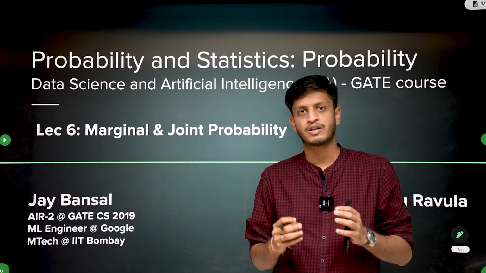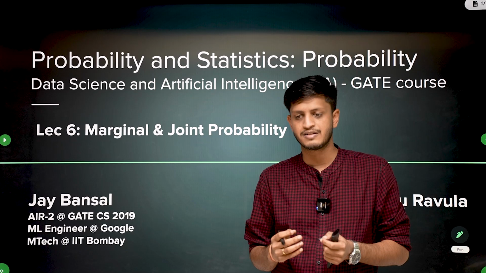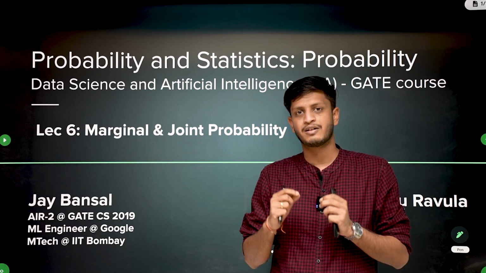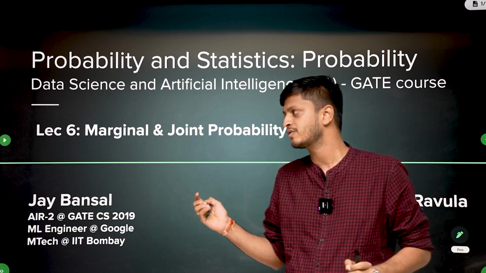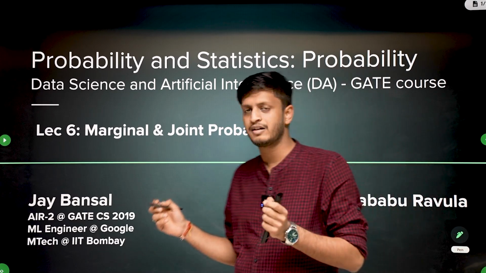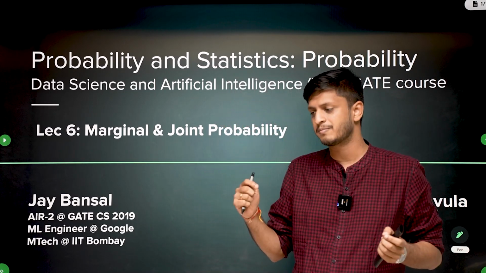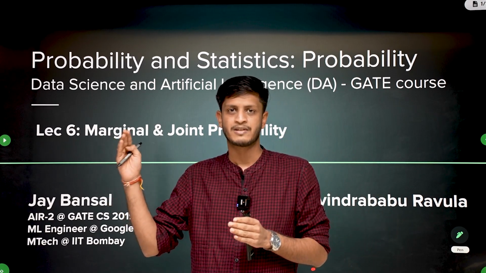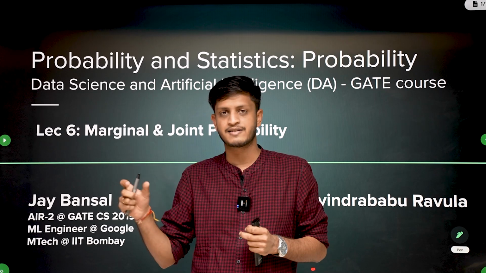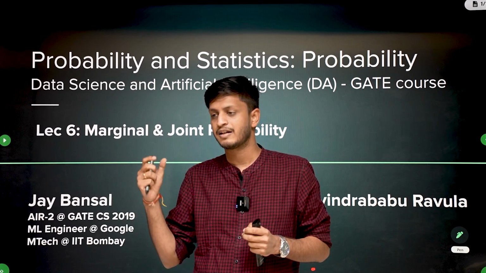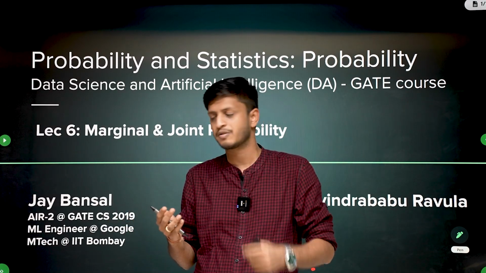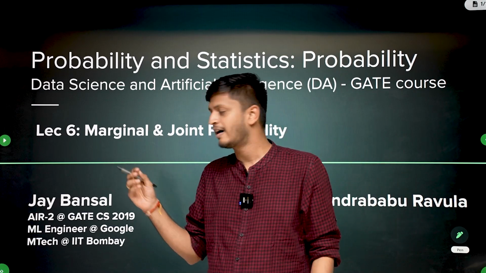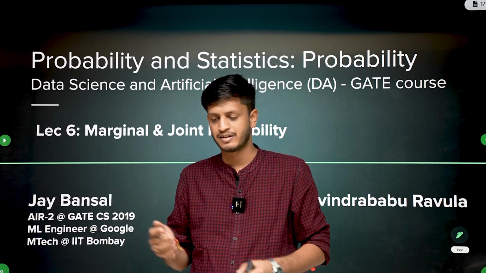We've already seen what independent events are, conditional probability is, and we have seen a few questions on that. In this lecture, we will see very important key terms. Questions in GATE, generally what I've seen in statistics, probability is already there in many of the GATE papers. GATE computer science has been asking questions on it for the past 20 years, and data science is being introduced recently.